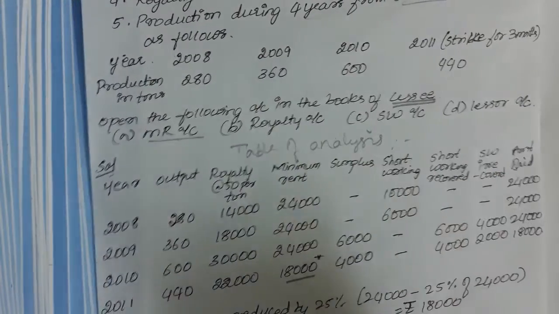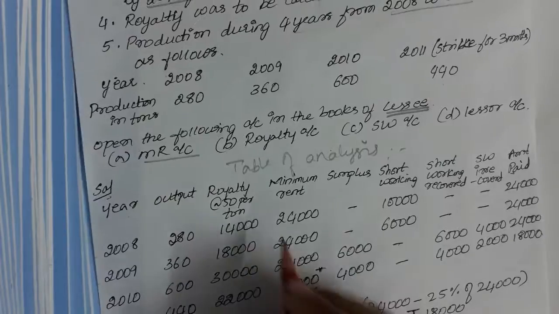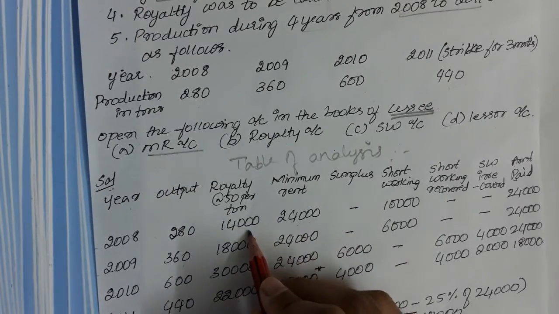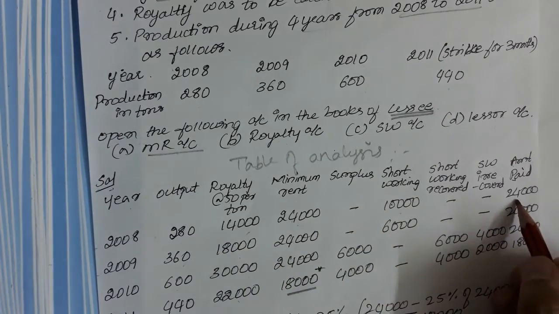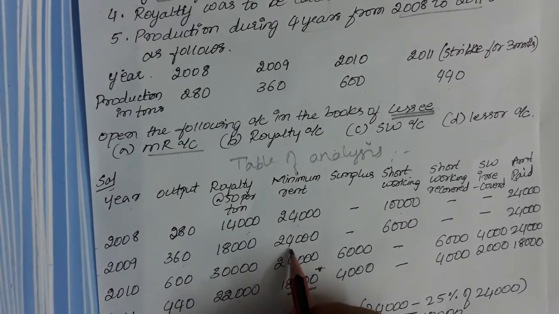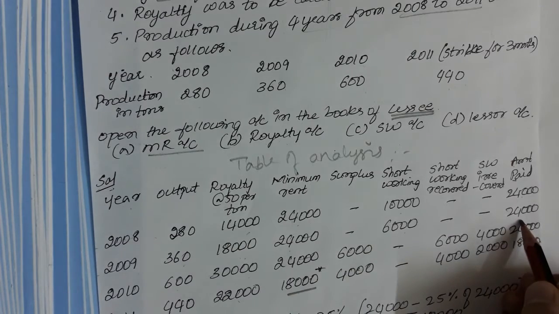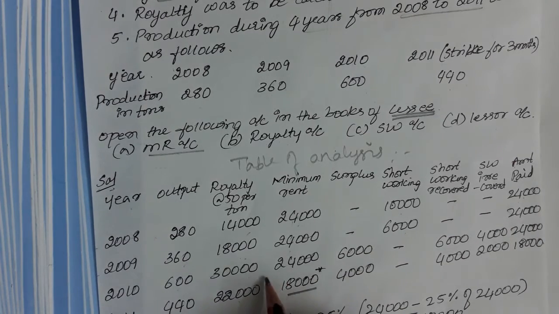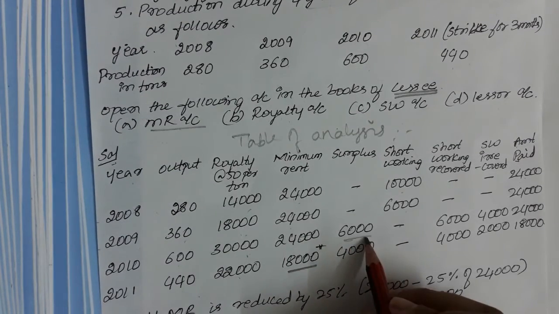So now we need to calculate whether it is a surplus or a short working. In the first year the minimum rent is more than royalty, so you have short workings, and you will be paying the minimum rent value. In the second year the minimum rent is more than royalty, so 6,000 is the short workings, and you will be paying the minimum rent. In the third year, the minimum rent is less than royalty. The royalty is more. So what is the surplus value? 6,000 is the surplus value.